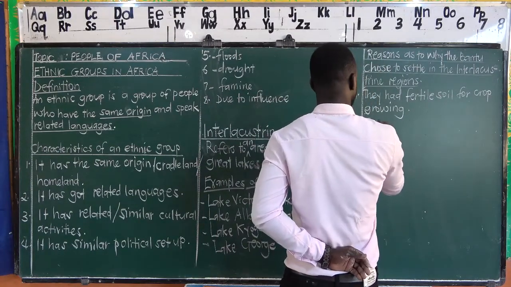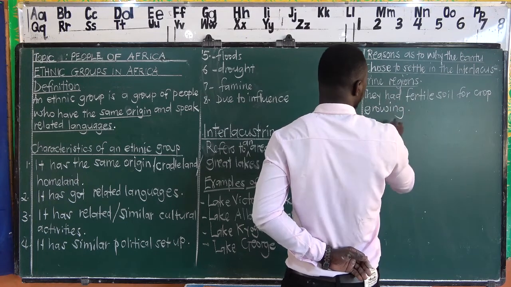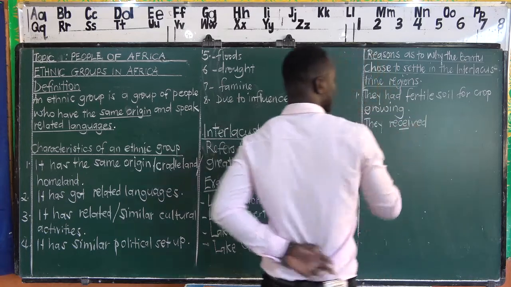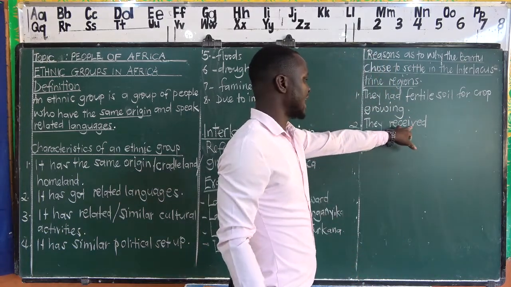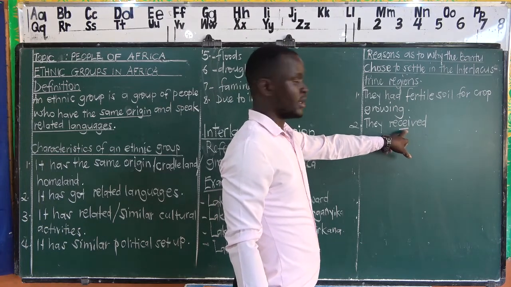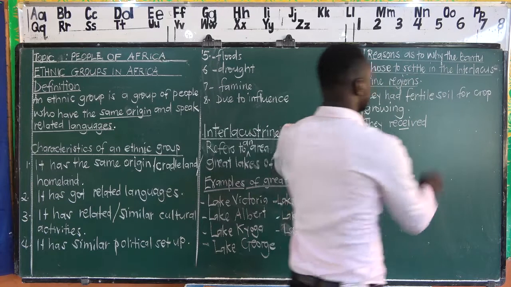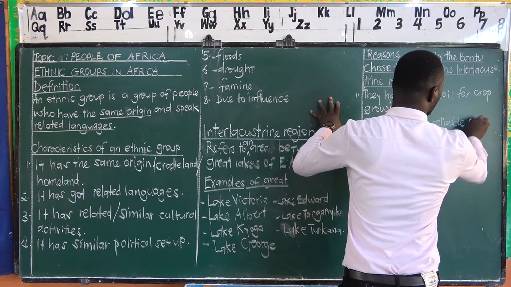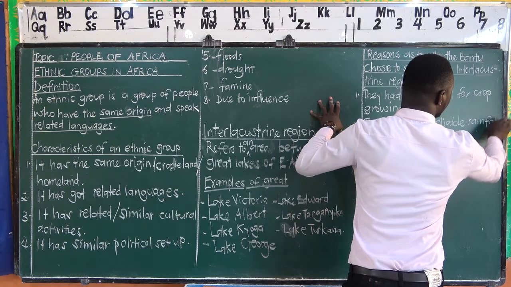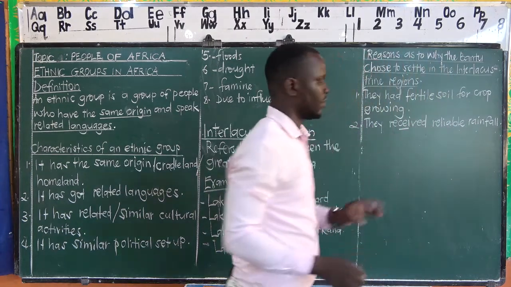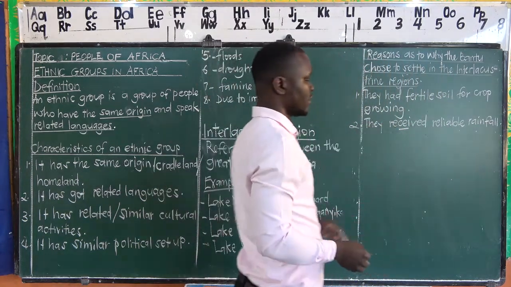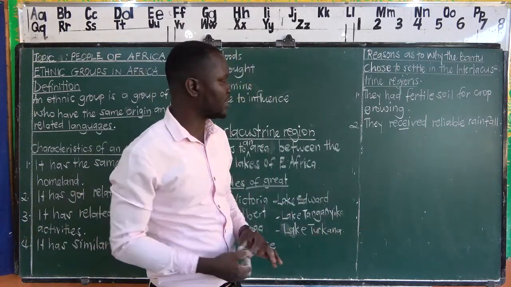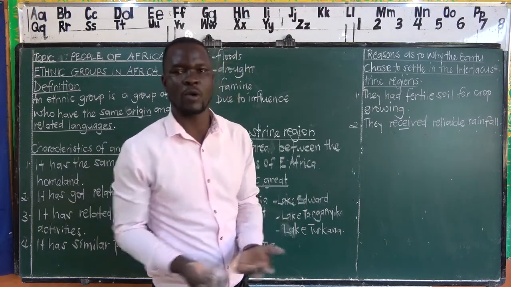The Interlacustrine regions received a lot of rainfall. Be very careful with the spelling of received. Sometimes we make mistakes by writing I before E. This is the correct one. The Interlacustrine region received reliable rainfall. Or you can simply say the Interlacustrine region received a lot of rainfall. And then, because of the rainfall, we shall also talk about climate, which was now cool. One can also say the Interlacustrine region had a cool or favorable climate.